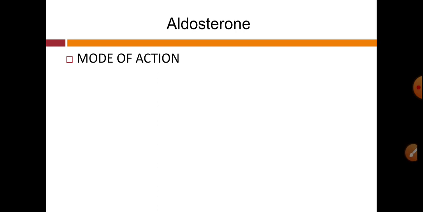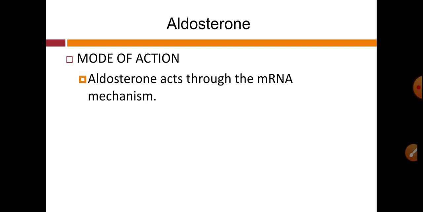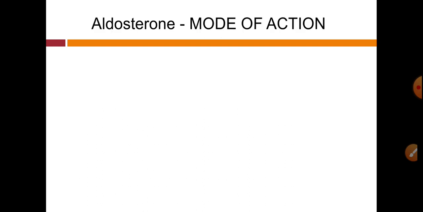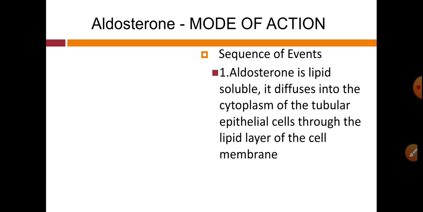Let us see the mode of action. As this hormone is steroid in nature, and steroid hormones bind with the cytoplasmic receptors, while protein hormones bind with the membrane receptors, aldosterone, being a steroid, binds with the cytoplasmic receptors and acts through the mRNA mechanism. So let us see this with the help of a diagram.